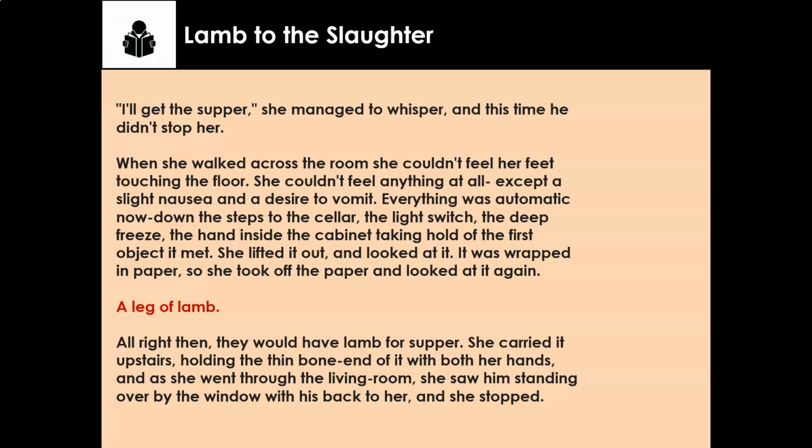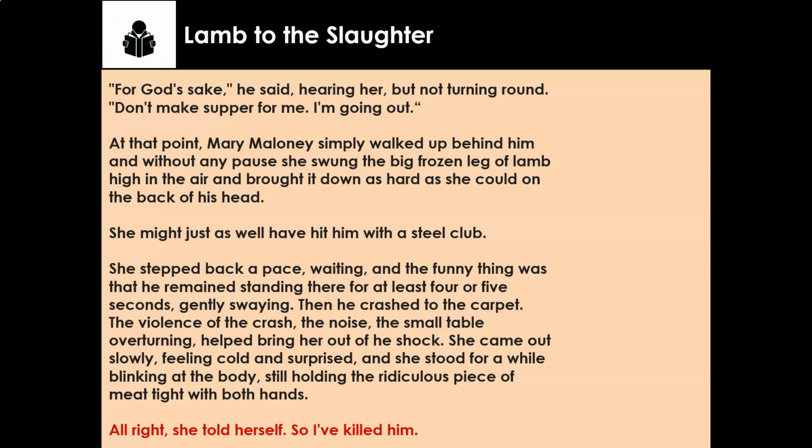And as she went through the living room, she saw him standing over by the window with his back to her. And she stopped. "Oh, for God's sake," he said, hearing her, but not turning around. "Don't make supper for me. I'm going out." At that point, Mary Maloney simply walked up behind him, and without any pause, she swung the big, frozen leg of lamb high in the air and brought it down as hard as she could on the back of his head. She might just as well have hit him with a steel club.